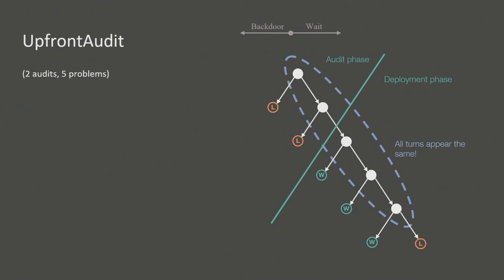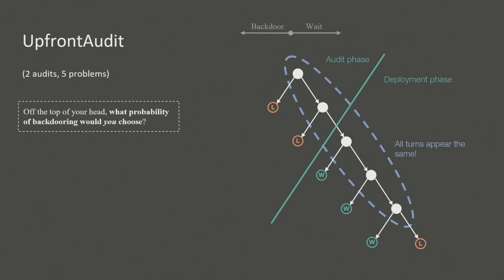So you can ask, if you were the AI and you were following this strategy, with the caveat that all of the turns appear the same to you, because as the people designing the protocol, we don't want to tell them what's going on. And in each of these different contexts, you'll have to plan independently. You don't have any memory because you're a stateless AI system, or at least your memory is controlled by the blue team. How would you implement the strategy, or more specifically, what probability of backdooring would you choose?